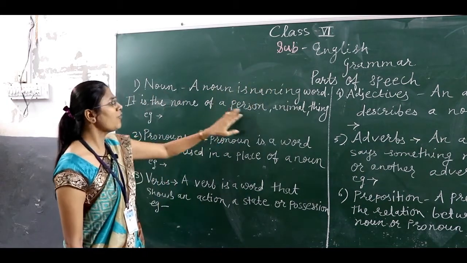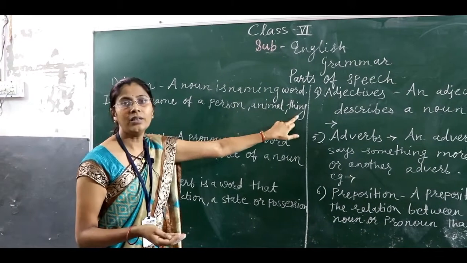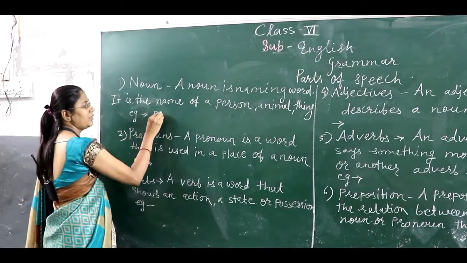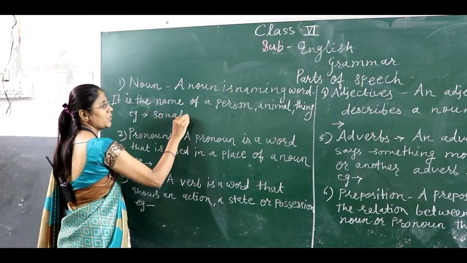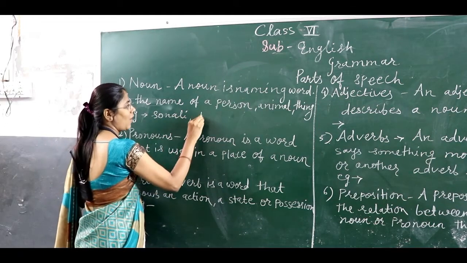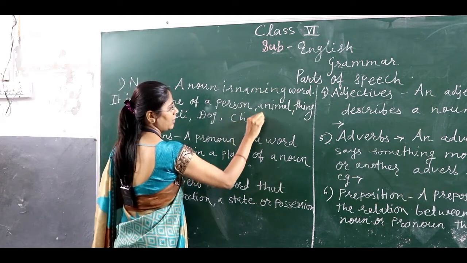It is the name of a person, animal and thing. See the example, I am giving my example. A person's name, for example Sonali; an animal, the dog; and a thing, the chair.